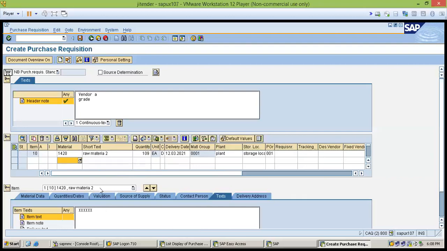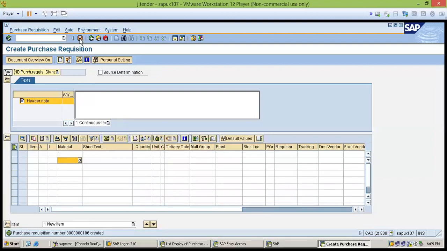These are the minimum entries. After this entry, you can save your PR here. After saving, one document is generated, which we call the PR number. So we have created this one number.